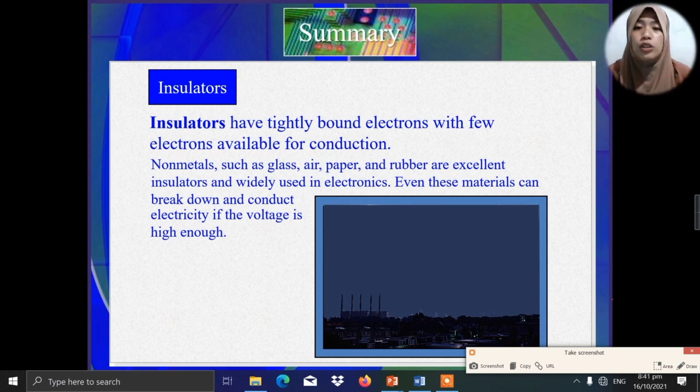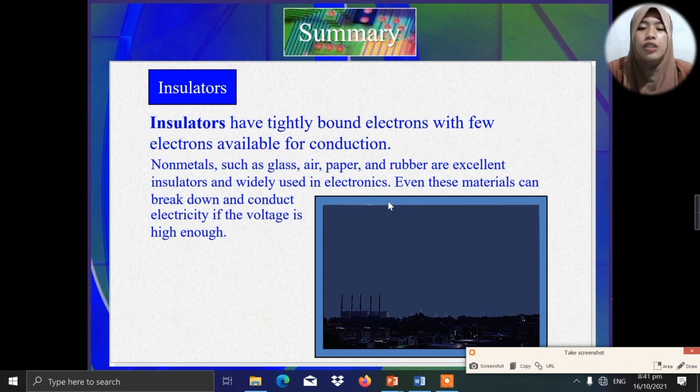Compared to these insulators, the electrons are tightly bound to the atom. That's why they cannot simply move freely. There are available free electrons that are going to move from the valence band to the conduction band. So that is the insulator and the conductor.